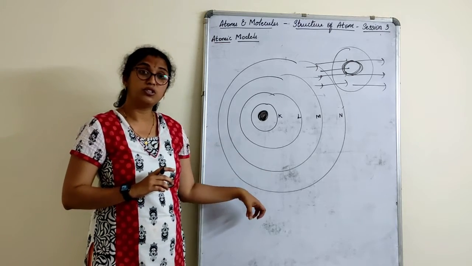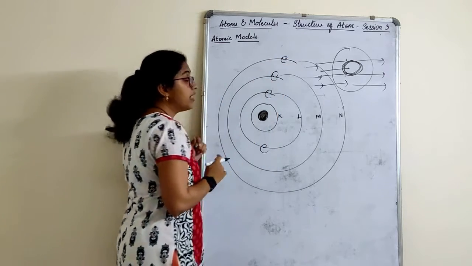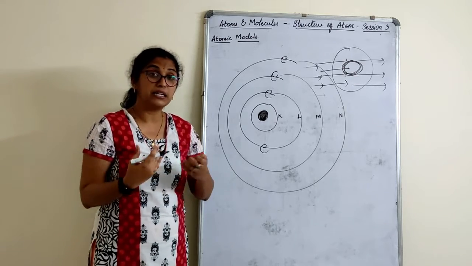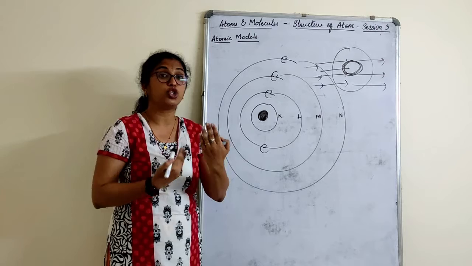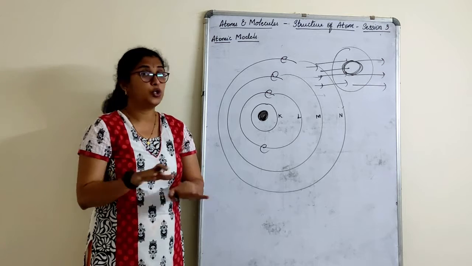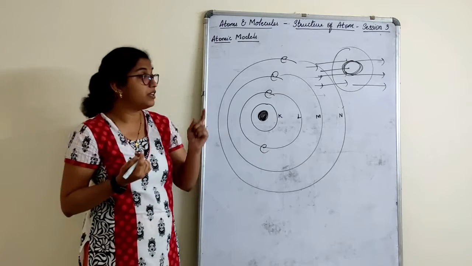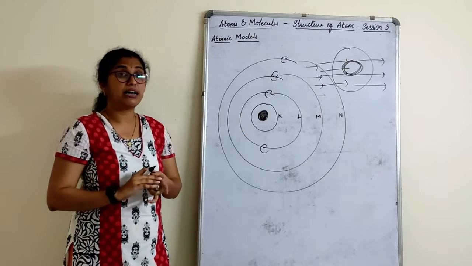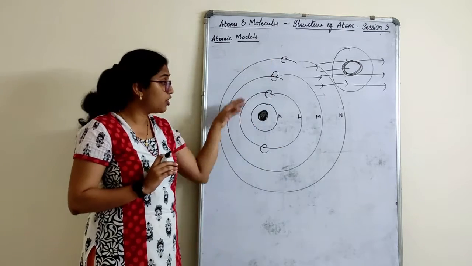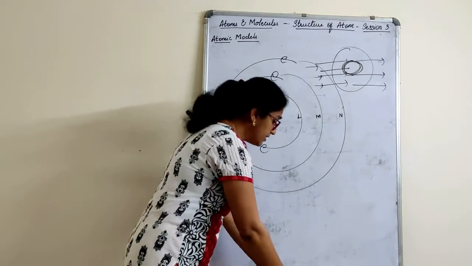So what are electrons doing here? Electrons are revolving around in the shells. But how are they revolving, and in what particular conditions? They revolve in such a way that at a particular time, if they have to exchange electrons, they do that. But what is that exchange of electrons? You don't study that here. You only have to understand here. You study about the exchange of electrons among these shells in your higher classes. Here you only understand that electrons revolve in a particular manner. In what manner do they revolve? Let's understand.